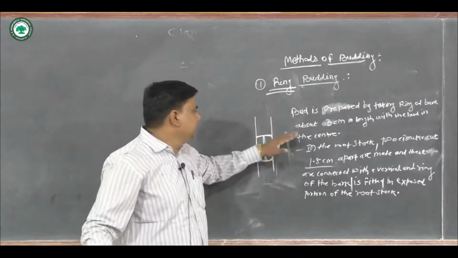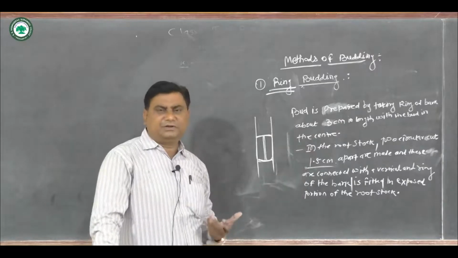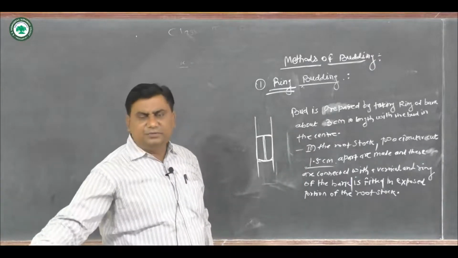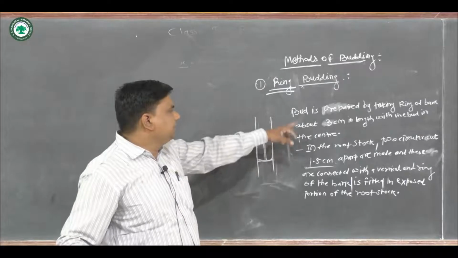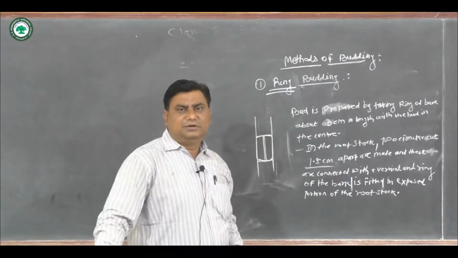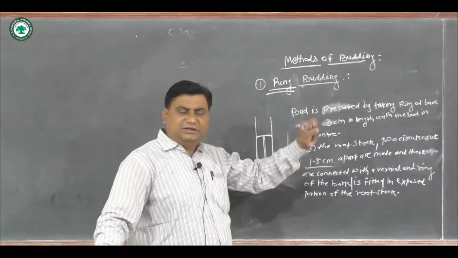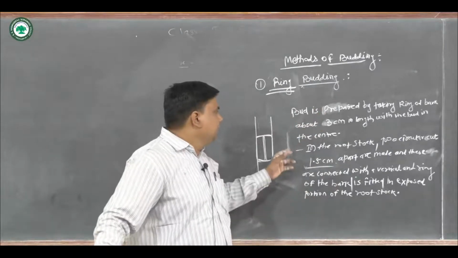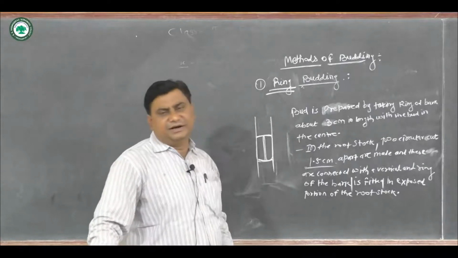Okay, what will happen here? First of all, the bud is prepared by taking the ring of the bark, about 3 centimeter in length, with the bud in the center.